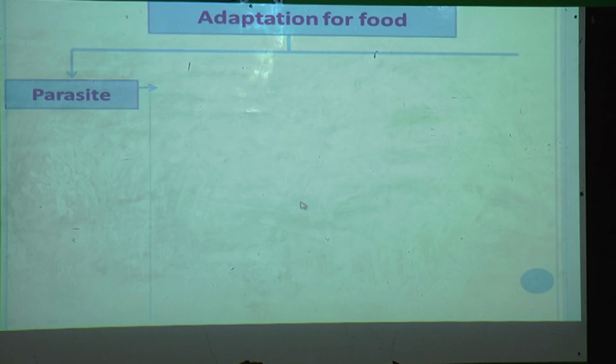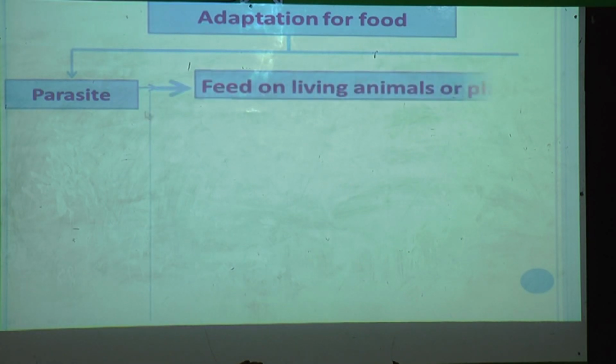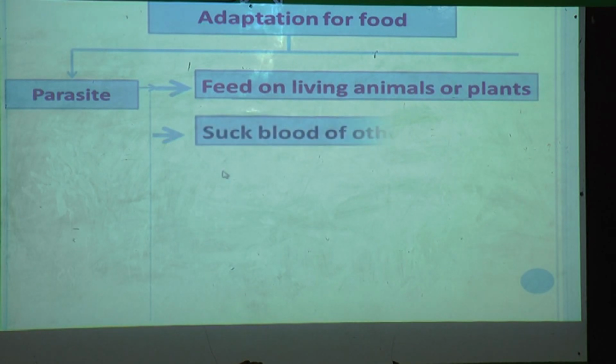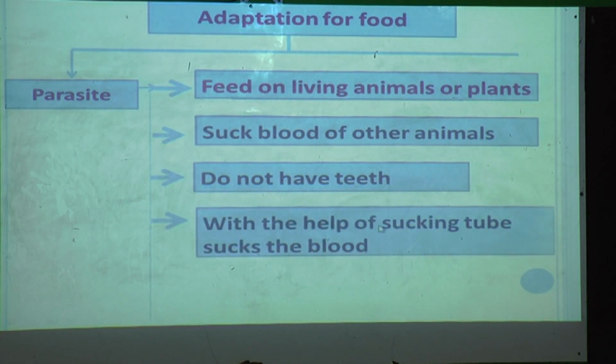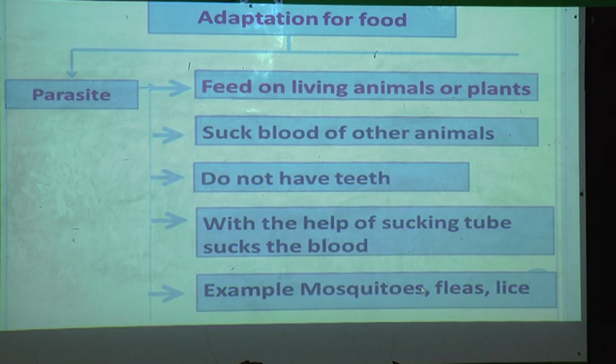Parasites feed on living animals or plants. They suck blood of other animals. They do not have teeth. With the help of a sucking tube, they suck the blood of other animals. Examples: mosquito, fleas and lice.